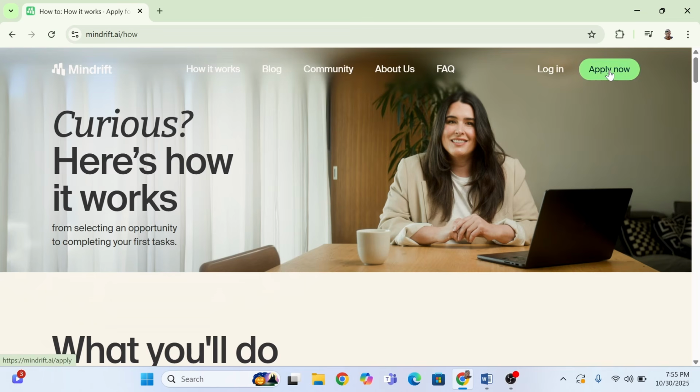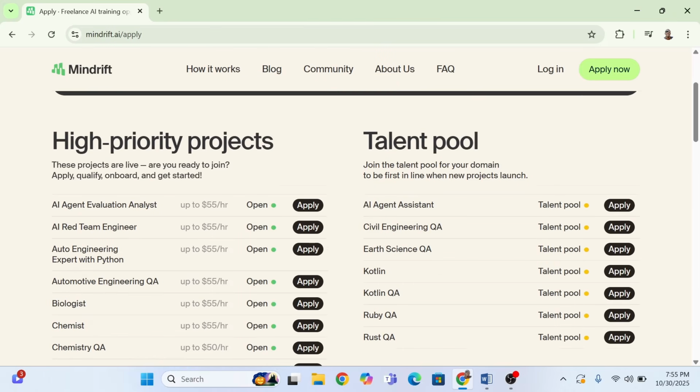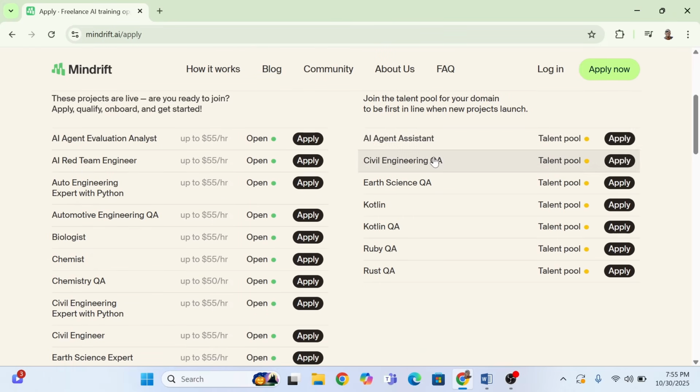Now let's go to the application portal and review the roles that they have and which one I think you should apply for. This is very important so you don't apply for a role where you would not see any job, and so you know what to actually expect when you make your application.